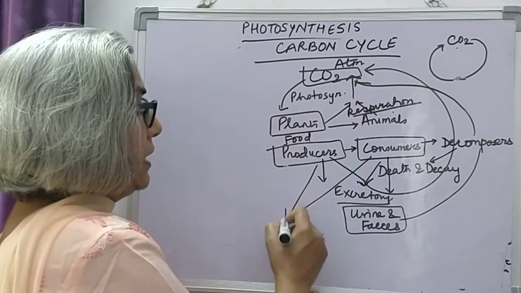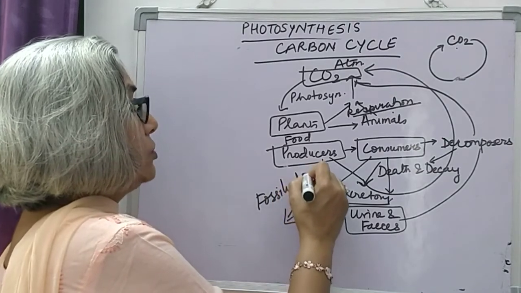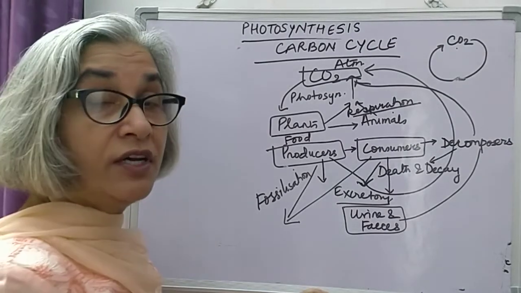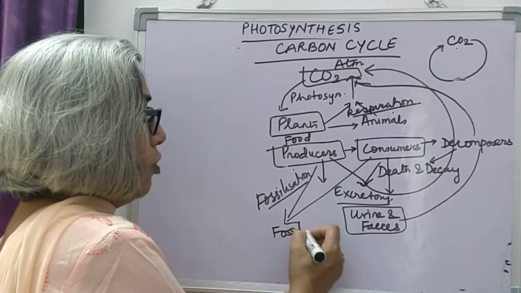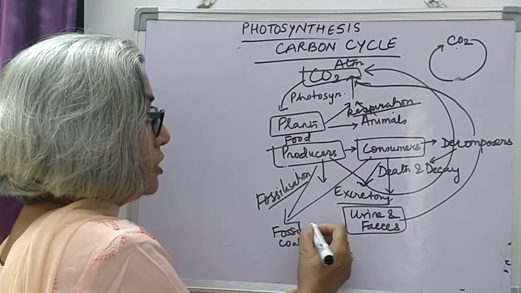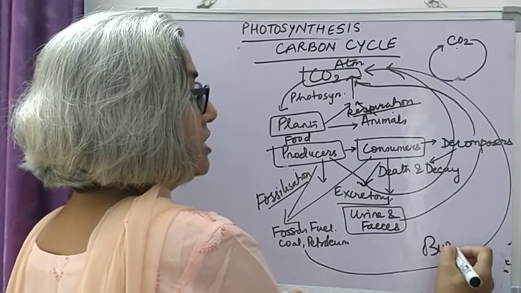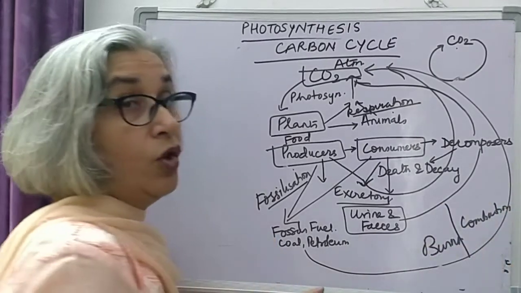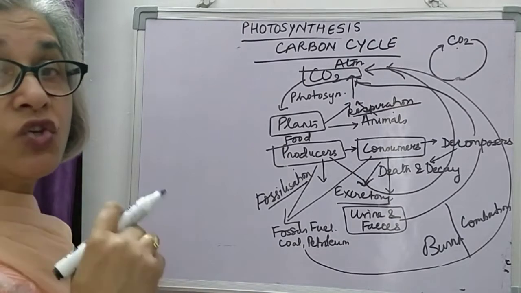Sometimes these plants and animals are buried under several layers of earth, under water for thousands, even millions of years. When they are buried, they form fossils. Fossils are formed like coal and petroleum, which are also called fossil fuels. When these fossil fuels are burnt, combustion takes place. They also release carbon dioxide in the air. So the amount of carbon dioxide present in the air remains constant.